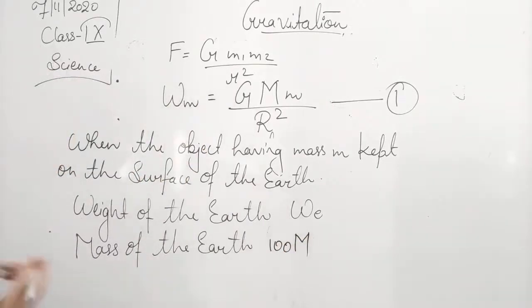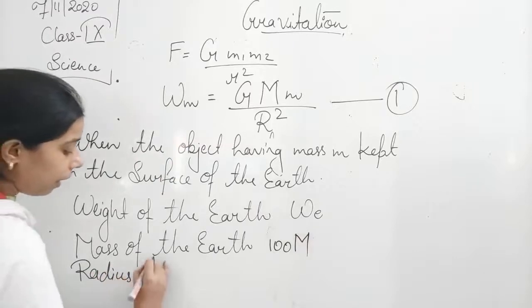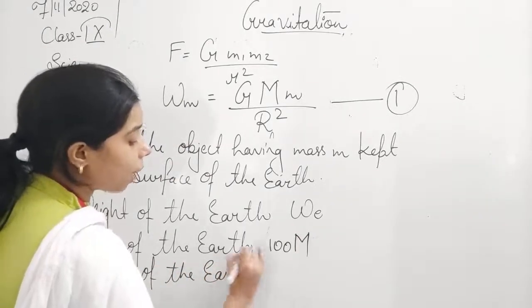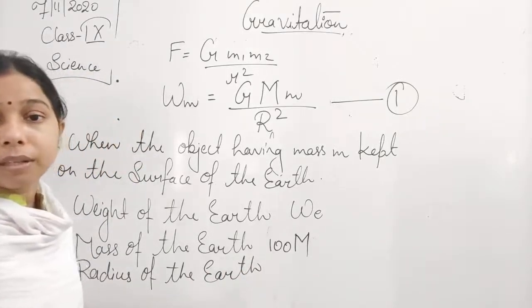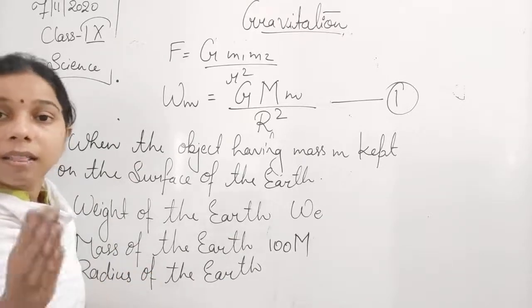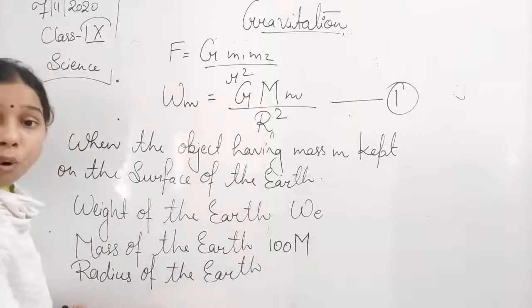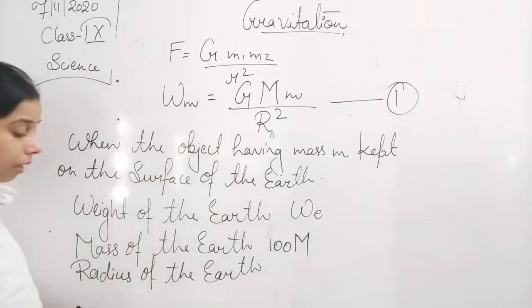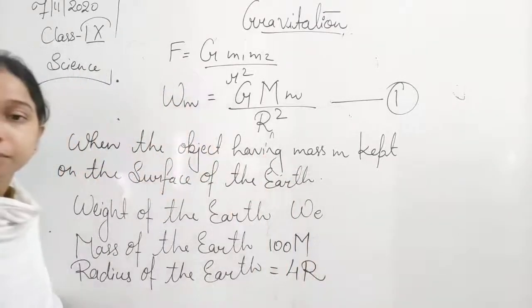Now, if we talk about the radius of the earth, student, we also know that the earth's radius is 4 times bigger than the radius of the moon. It means it is 4 times the radius of the moon. So the radius of the earth will be equal to 4r.